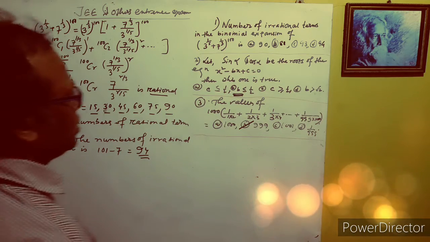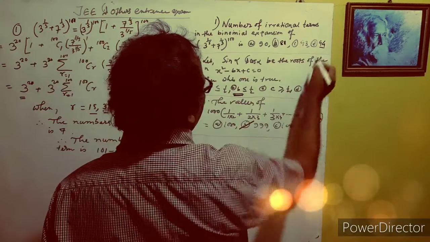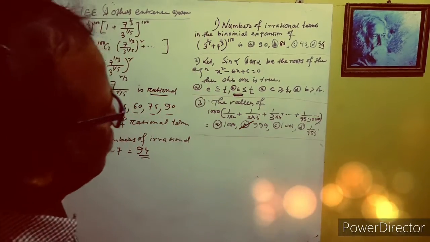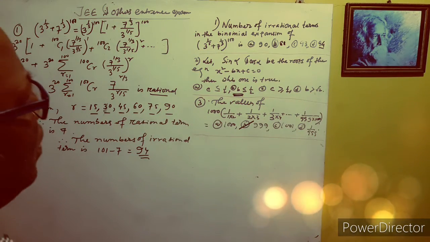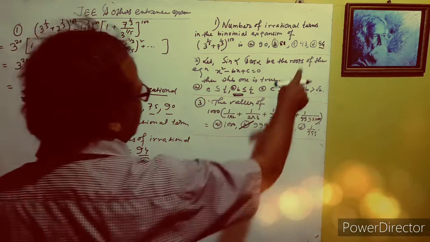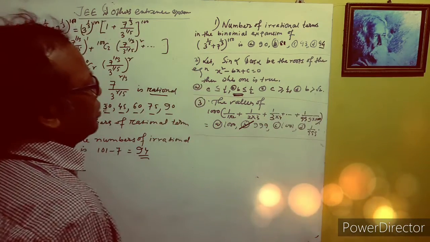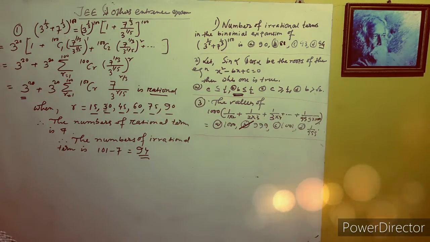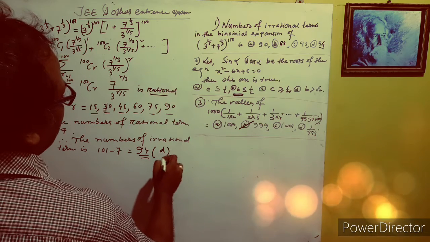Okay, actually in my video there is something firstly written wrongly. It is written as 95, but it should be 94 here. The option is D.